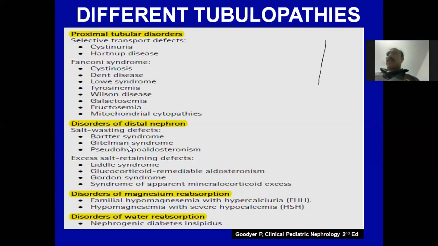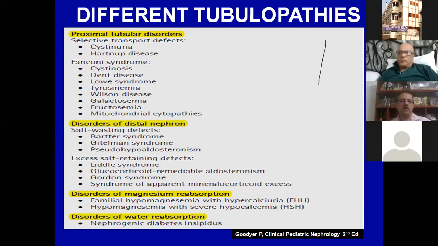And at least in pediatric nephrology, this is an important short note. And I've seen even in DNB a short note on this. These are the low renin hypertension, all this. Then we have the disorders of magnesium reabsorption, the familial hypomagnesemia with hypercalciuria. We diagnosed one last year in ICH. And then the disorder of water reabsorption, which is the nephrogenic diabetes insipidus.